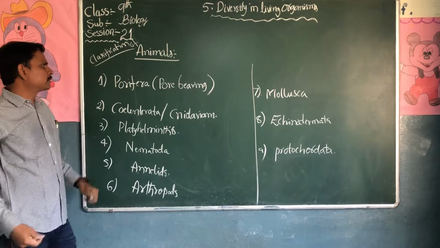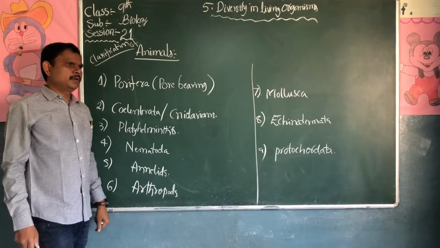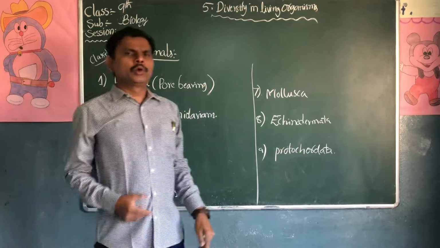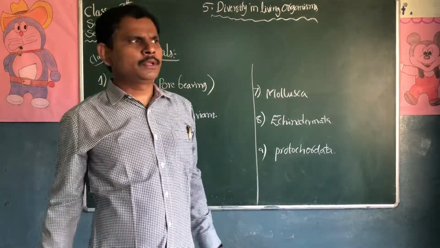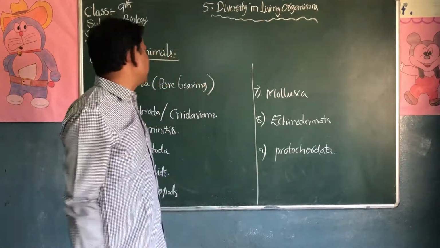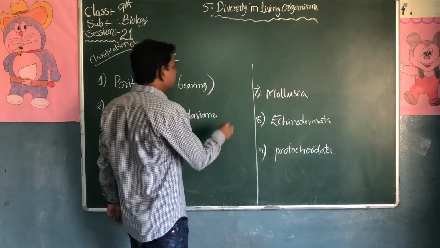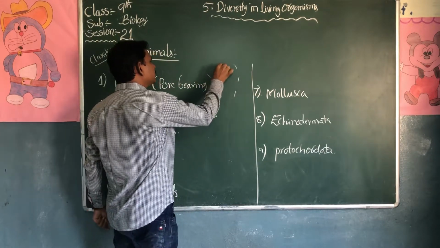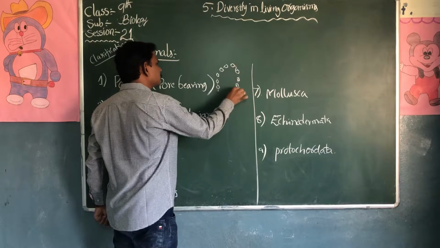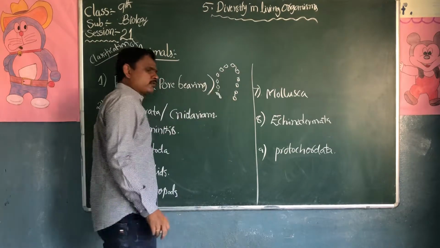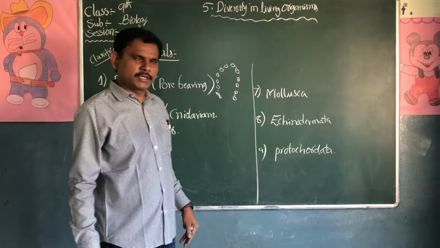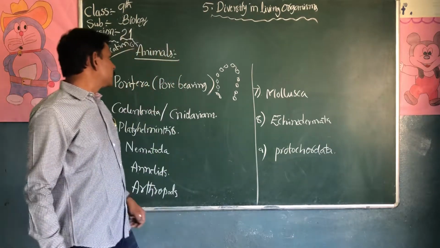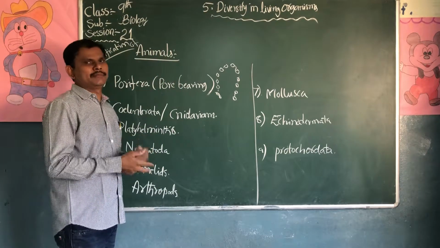The first one is Porifera. Porifera means pore bearing, with pores through the entire body of the animal. When you see Sycon, there are pores present. They are aquatic animals that live in the oceans, in sea water. They are non-motile animals.